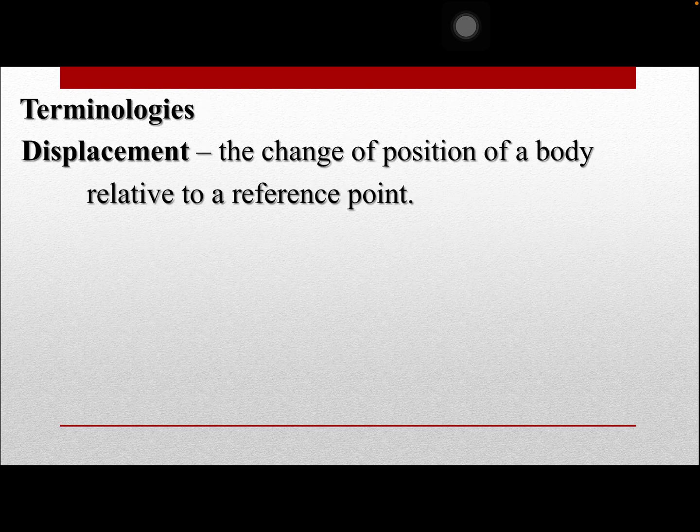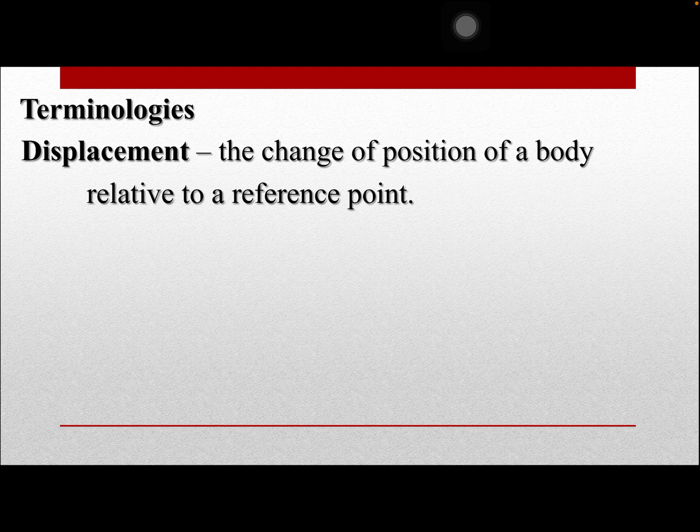These are the terminologies that we are going to tackle, and the first one is the displacement. You already know what displacement is. It is about distance. It is the change of position of the body relative to a reference point. For example, at time interval 1, the position of the body is this particular point A.